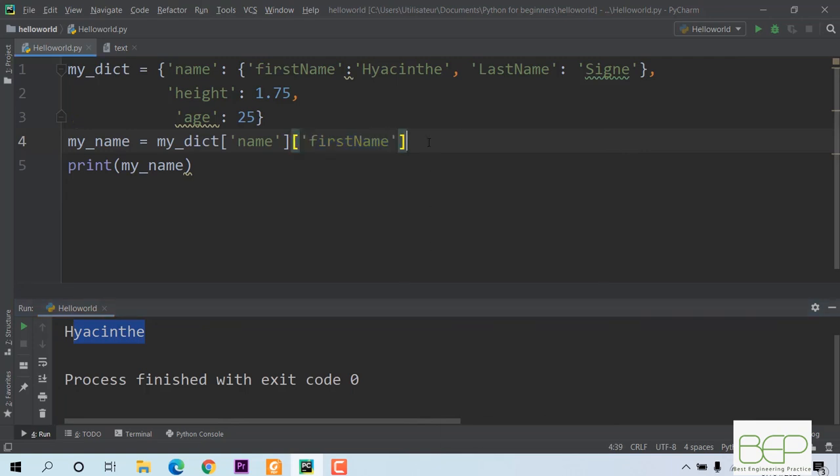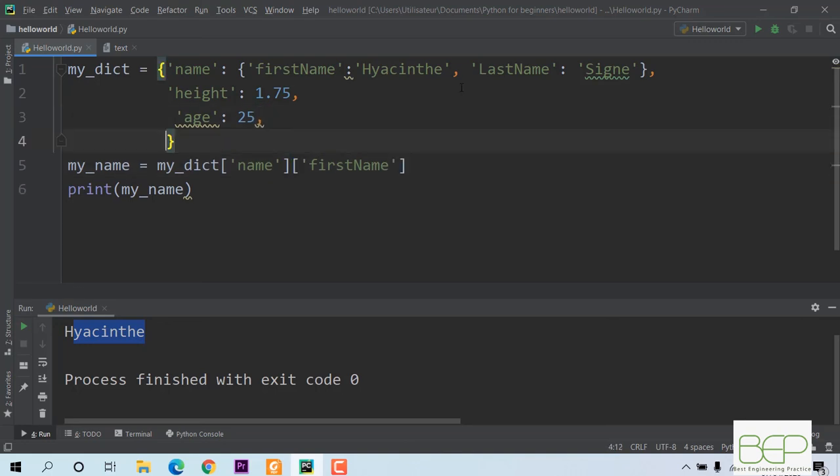A dictionary can also contain a list data type object. Imagine that I want to add, for example, another key here to give the profession of the person. So I add a key profession, I will just put prof and 2 points. Now somebody can have many professions. I will take 2 examples, engineer and scientist. So I create a list with 2 string values, engineer and scientist.